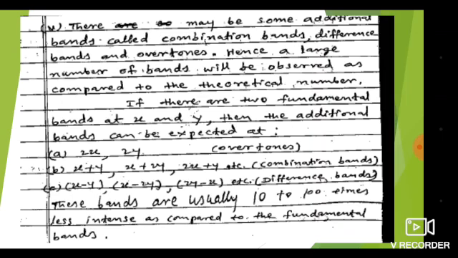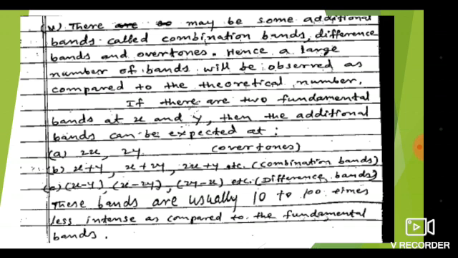Another difficulty is that there are some additional bands called combination bands, difference bands, and overtone bands. Hence, a large number of bands will be observed as compared to the theoretical number. In some cases we will get fewer bands, in some cases more bands, due to the overtone band, combination band, and difference band.